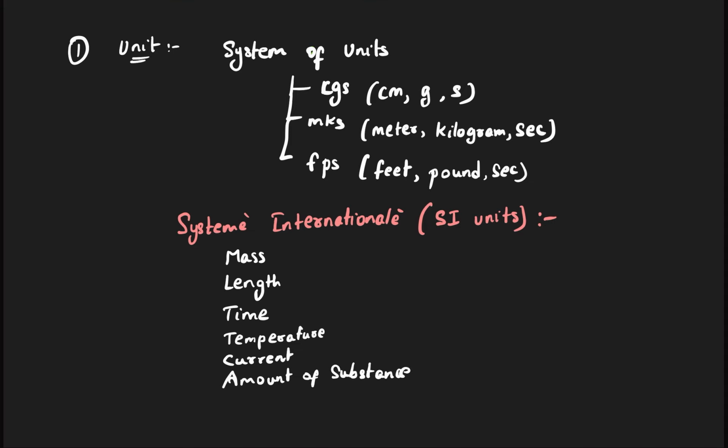Or you can measure luminous intensity, how bright something is. There is nothing else except these. Remember, these are the only 7 things that we are going to use in physics.